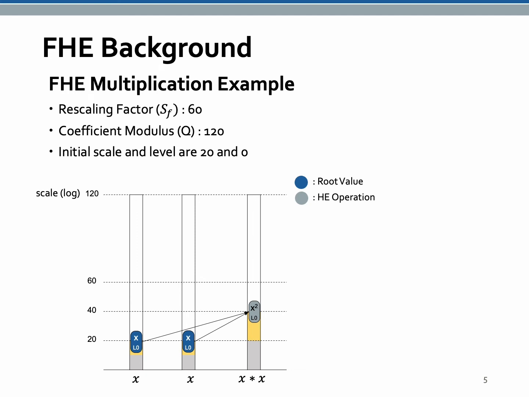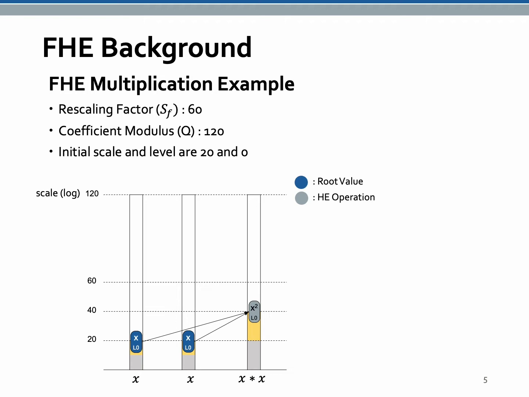I will introduce a scale flow of the multiplication example. The rescaling factor is fixed as 60 for this example and the later examples. The maximum scale, which is defined by coefficient modulus, is 120. Note that the y-axis represents scale in log.